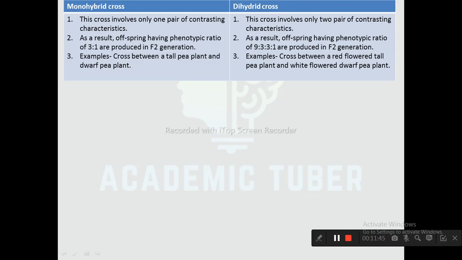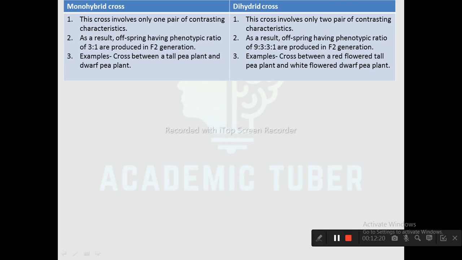Difference between monohybrid and dihybrid cross. Monohybrid cross involves only one pair of contrasting characteristics, whereas dihybrid cross involves two pairs of contrasting characteristics. In monohybrid cross, offspring have a phenotypic ratio of 3:1 in F2 generation, whereas in dihybrid cross, offspring having a phenotypic ratio of 9:3:3:1 are produced in the F2 generation.